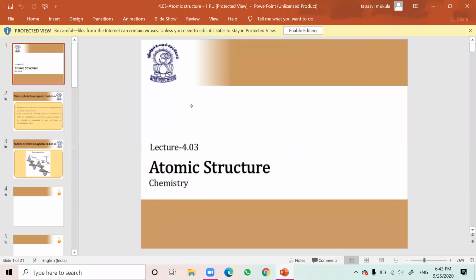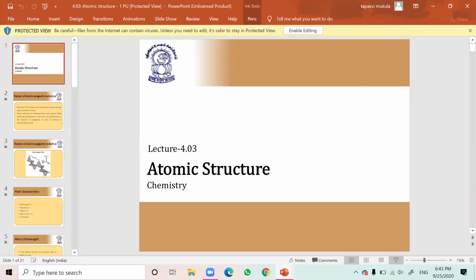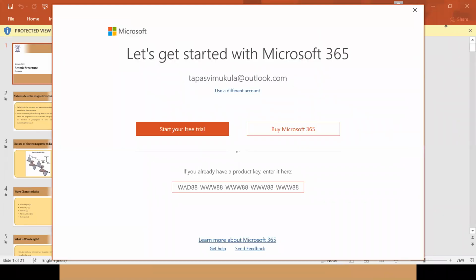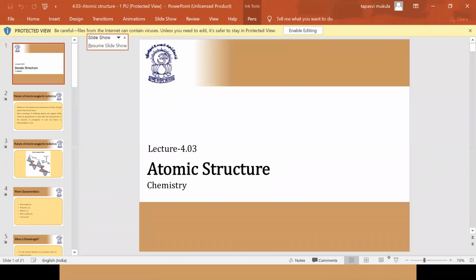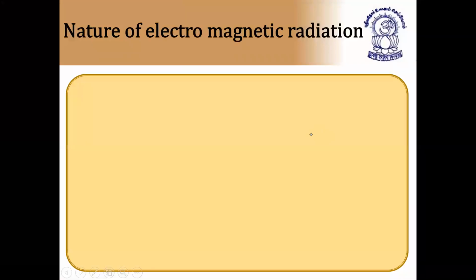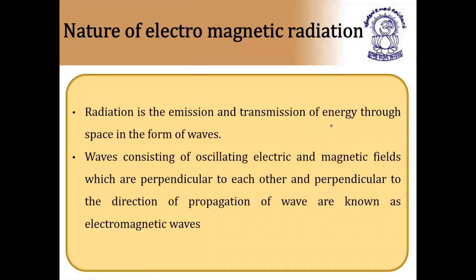Next concept. So atomic number and mass number we are done. Next we have a different concept called nature of electromagnetic radiation. This is a very important topic. Till now it is very easy. So the next topic in this chapter is nature of electromagnetic radiation.